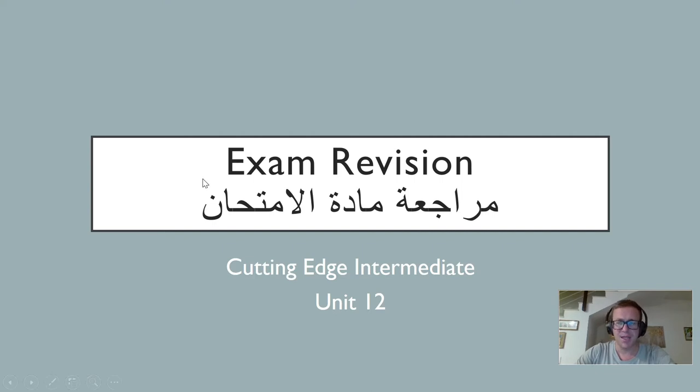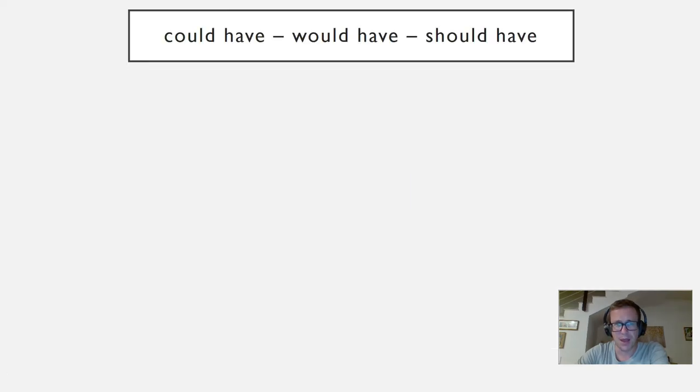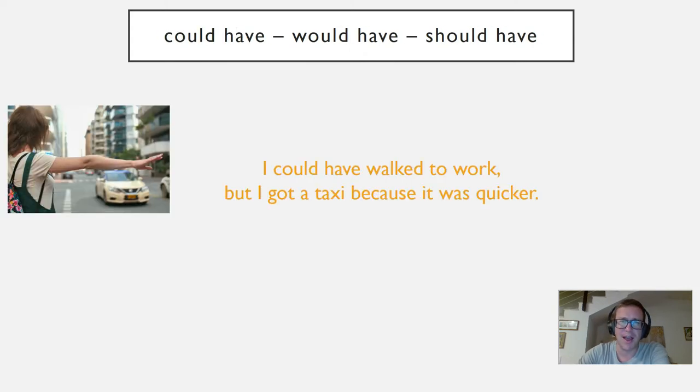Hi, this is an exam revision video for Cutting Edge Intermediate Unit 12. In this unit we did grammar on could have, should have, would have. We did hypothetical situations in the past with if, and the vocabulary was problems and solutions. So could have, would have, should have. I'm going to split this up. First, I'm going to talk about could have.